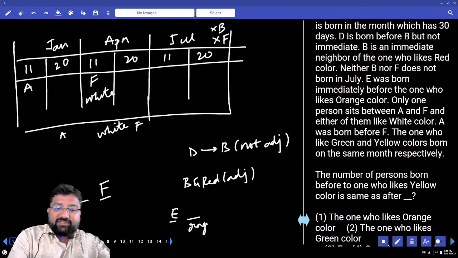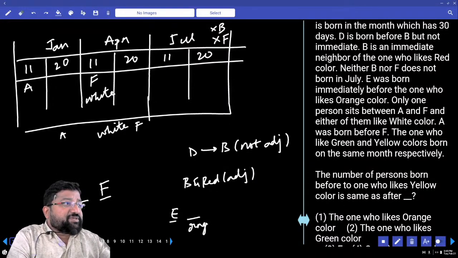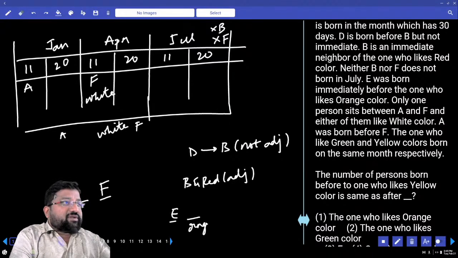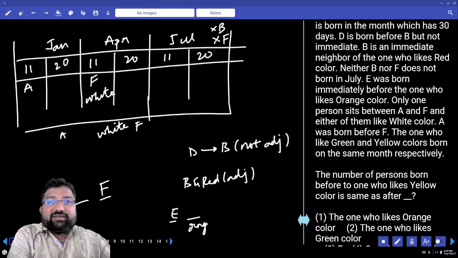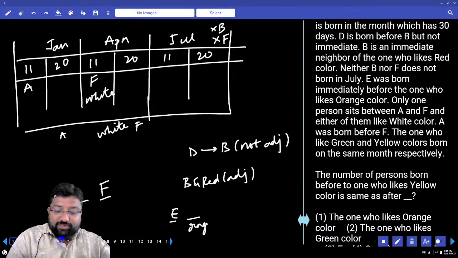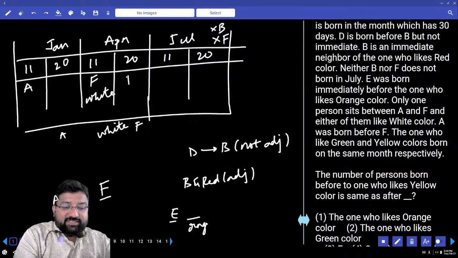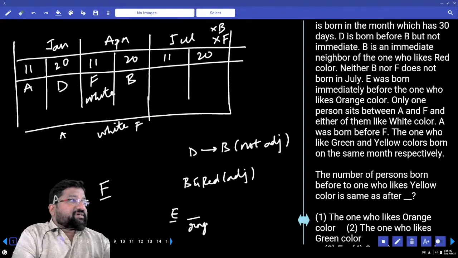B is not there in July. B is not present in July. And then where should B be? B should be either in January or in April, right? If I put B in January, what about D? D is before B. So definitely this has to be B and this should be D.